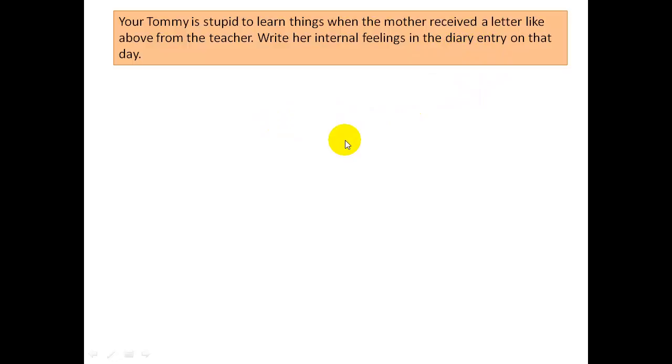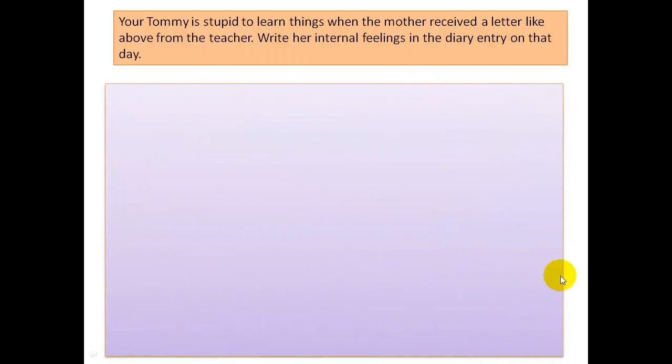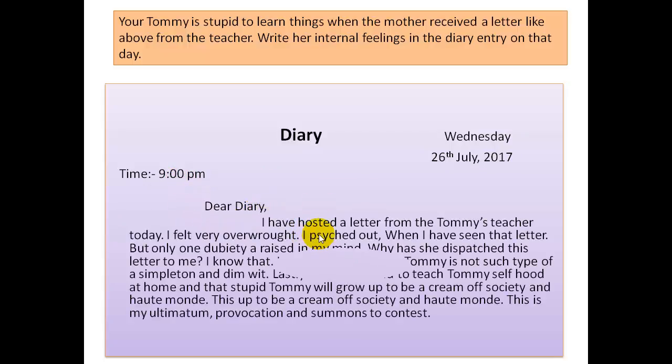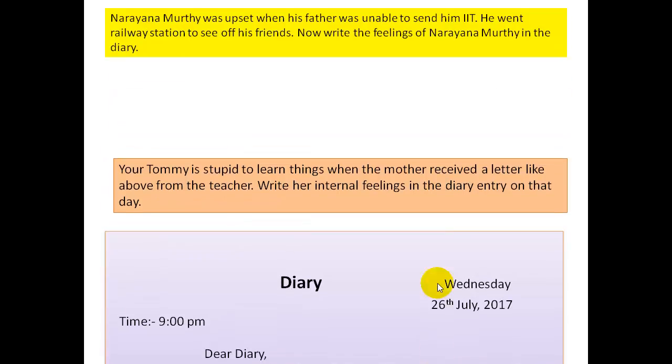Then how do we write it? First, a proper layout. Next, diary, day and date, time, then "Dear Diary", and then the body of the message. Next, the sender's name. You can read everything by pausing this video while you listen. I am unable to read each word because I want to complete it within the time.